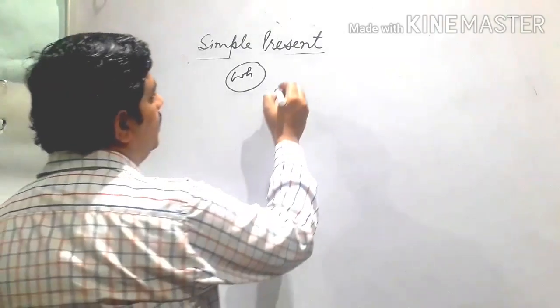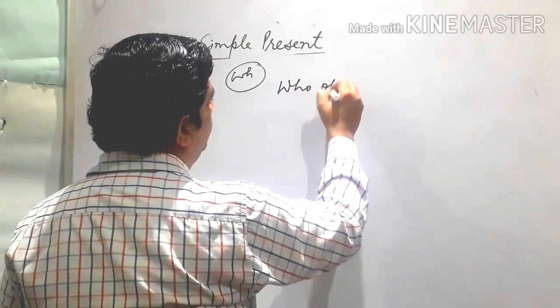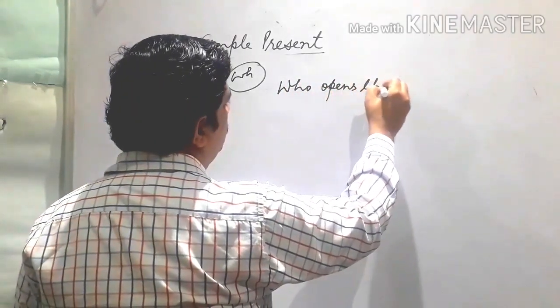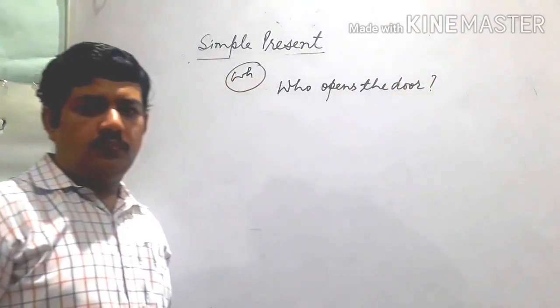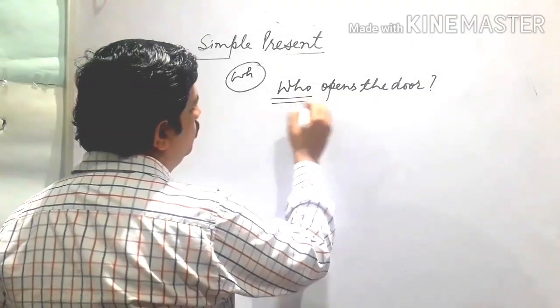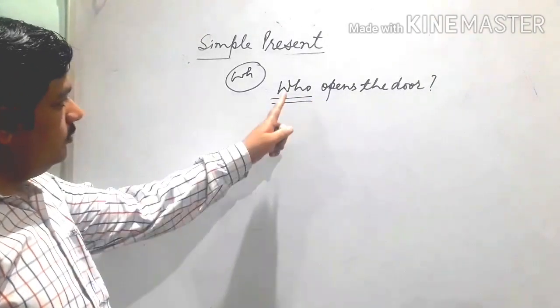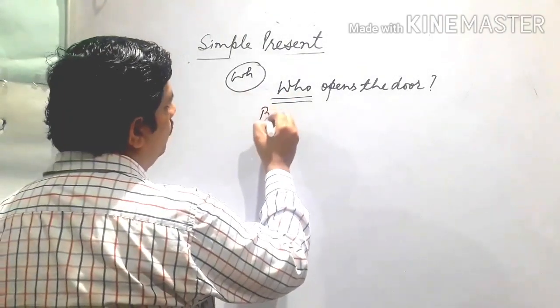See this, like you have the sentence "Who opens the door?" It is very easy. First of all, what you have to do? When you have especially this word who, change this who into by.